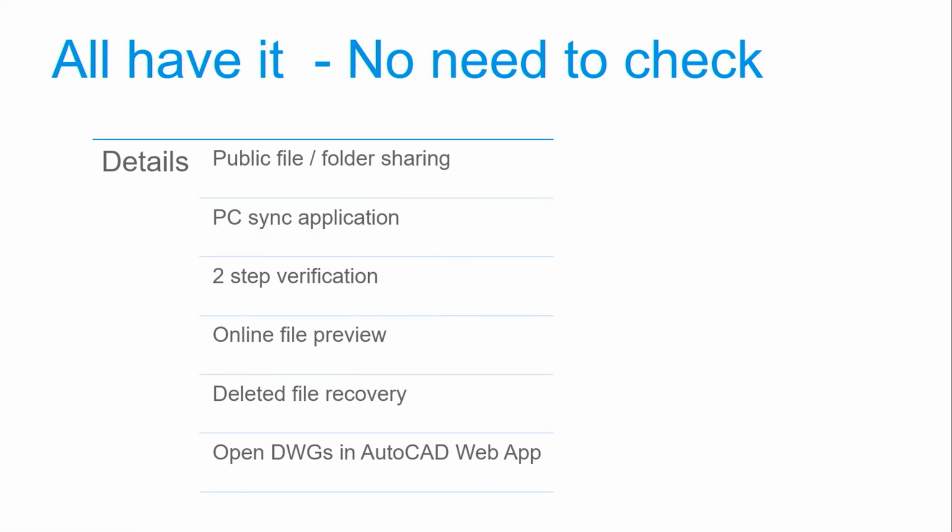Some offer this for 30 days, some offer this for 180 days. Some offer this for 30 versions, but be careful. 30 versions means you save a drawing 30 times, that can happen today, and it's over. So pay attention, and choose according to your needs how long you want to have access to your file recovery. That might be important for you.